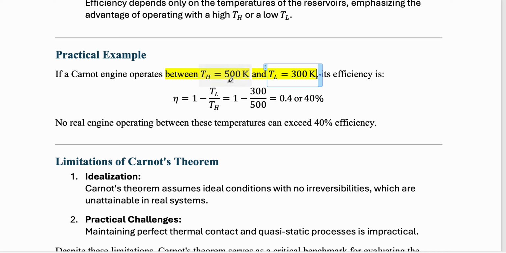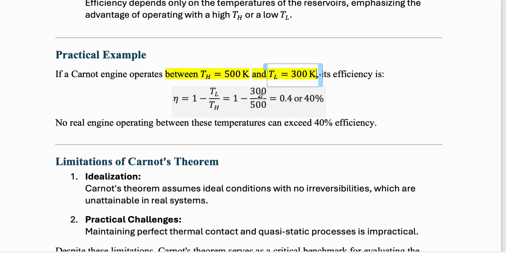If the temperature of the hot reservoir and the cold reservoir are equal, that means whatever heat is supplied, the entire heat is rejected. So it will be nothing but 500 by 500, and the efficiency becomes 0. Quite obvious, because heat is not being used by the system or the engine, so you don't have any kind of efficiency. On the other hand, if you see that TH is 500 Kelvin.